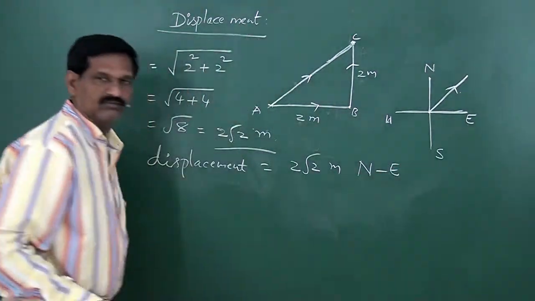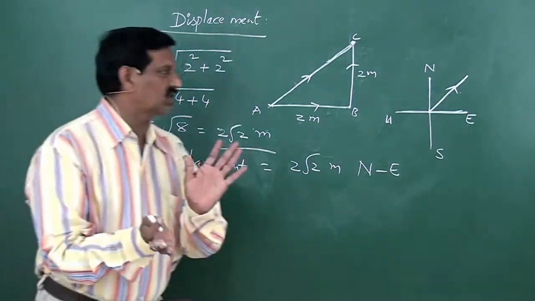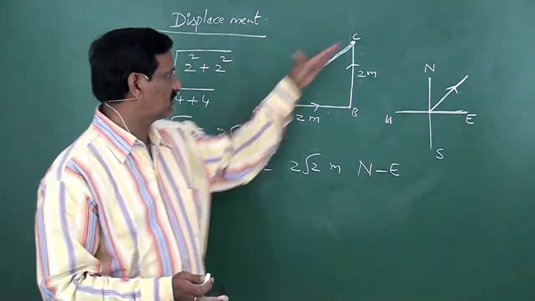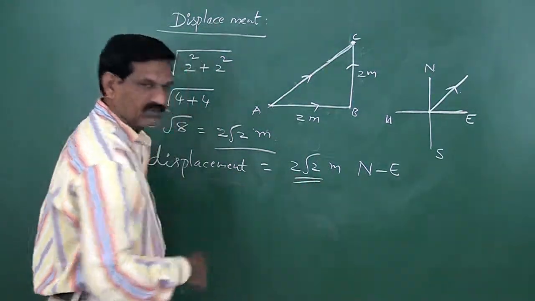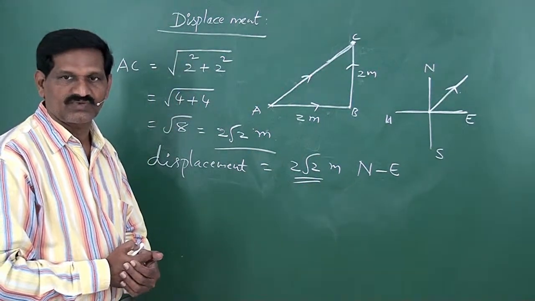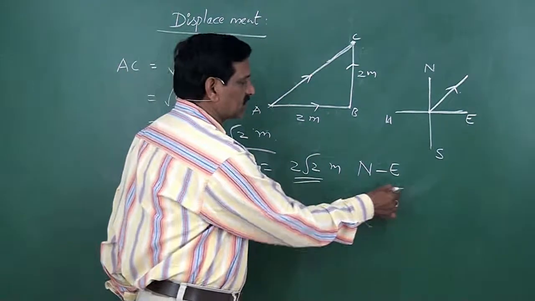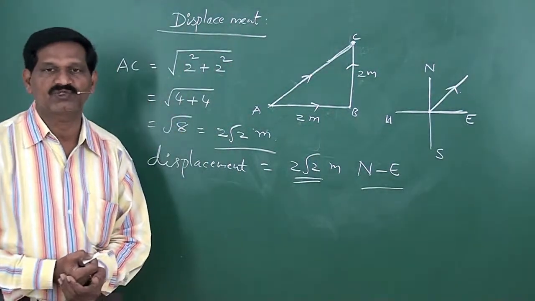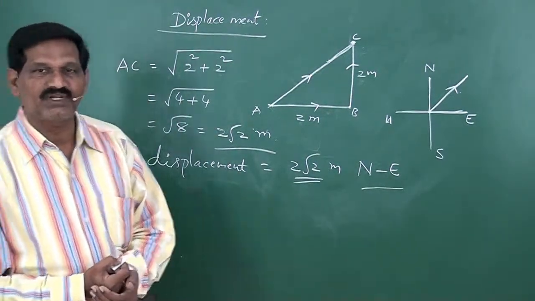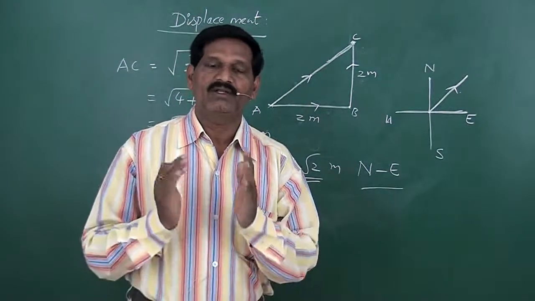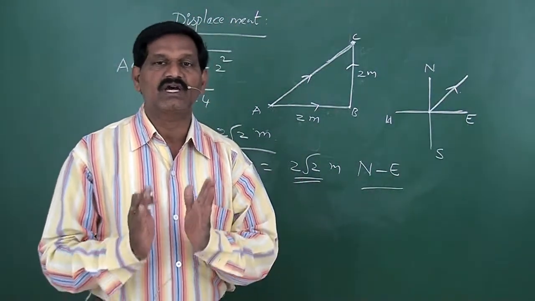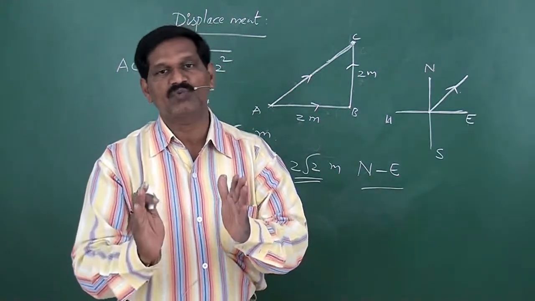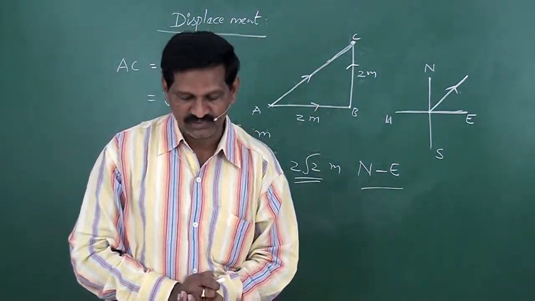Northeast. Northeast means between north and east. Displacement is directed northeast. So 2 root 2 meter is the magnitude of displacement, and northeast is the direction of the displacement. So displacement is a vector quantity. It has both magnitude and direction. Displacement is the shortest distance between the initial point and the final point.